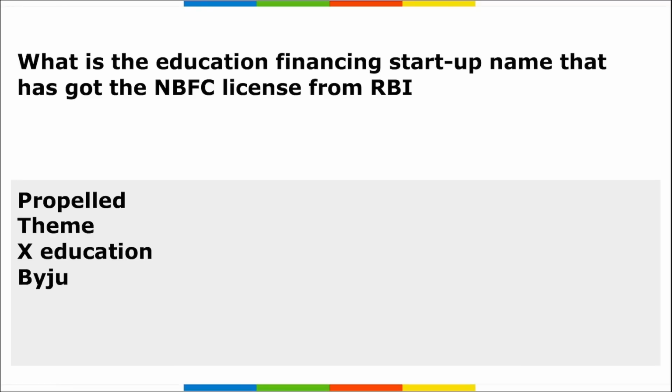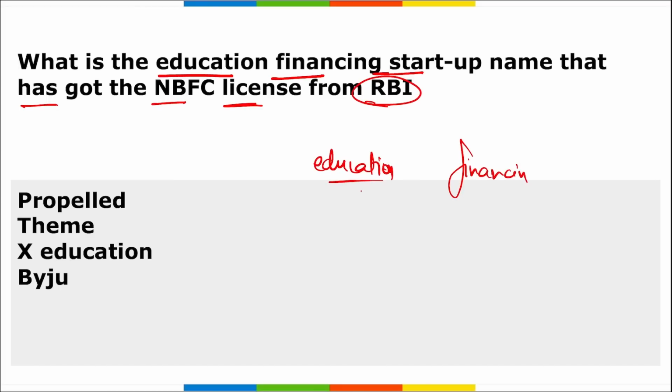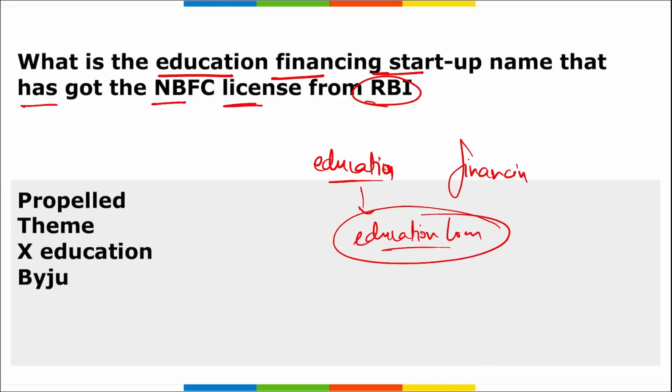Next, what is the education financing startup that has got the NBFC license from RBI? As it says, education financing, that is, providing education loans to students who want to pursue higher education. Which is the education financing startup that got the non-banking financial company license, given by RBI?